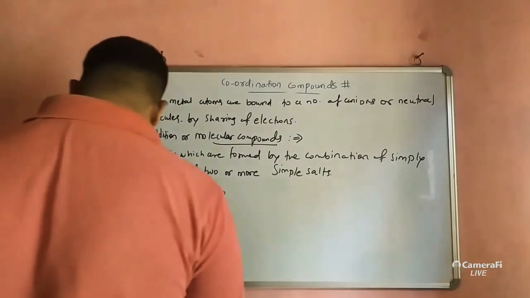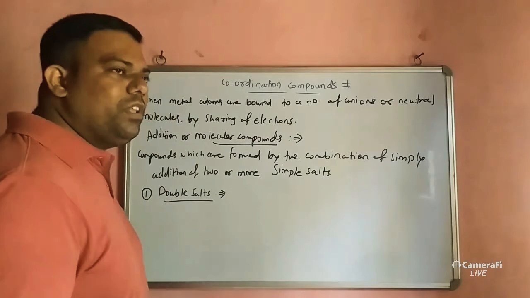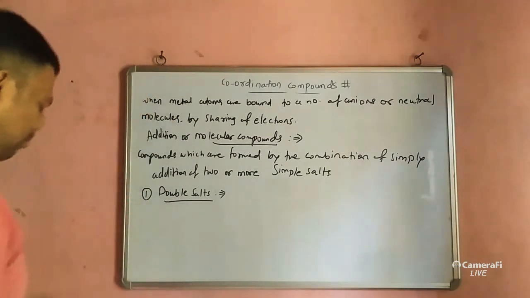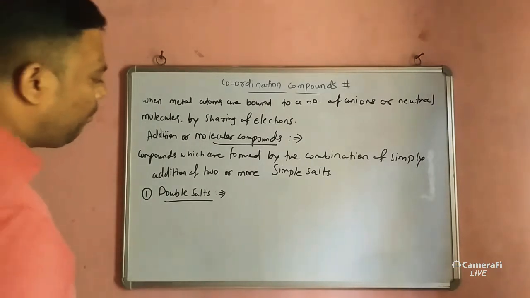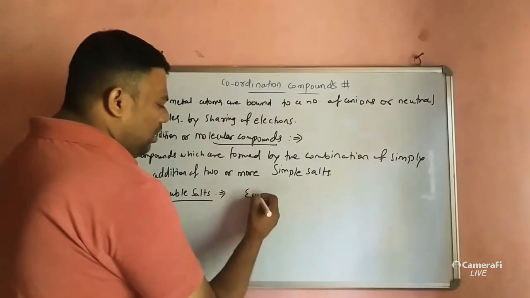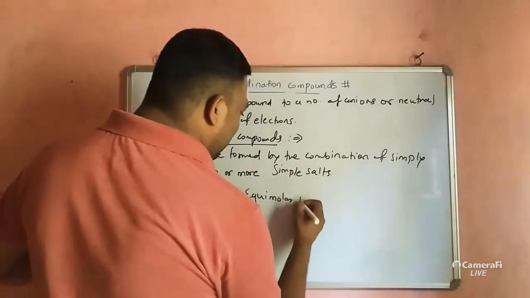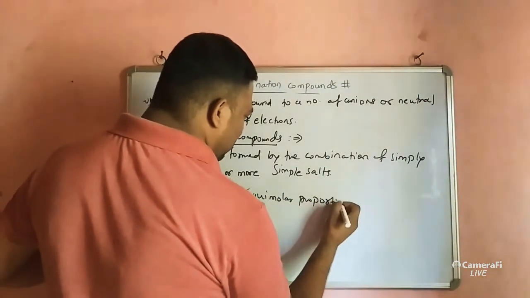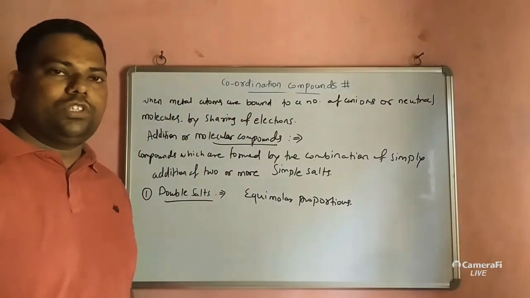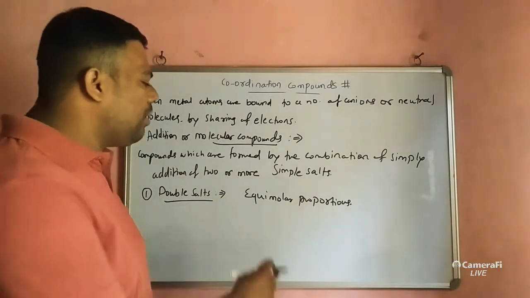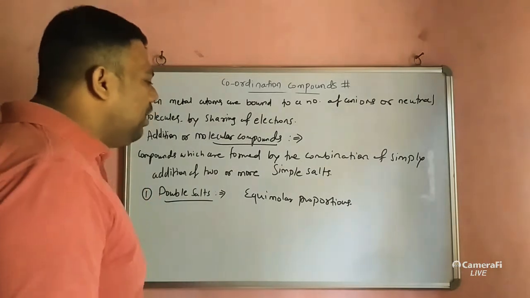These are formed by the combination of two or more simple salts in equimolar proportions. Whatever I am writing here, you have to write in your notes, it is very important. Equimolar means similar moles in proportion.